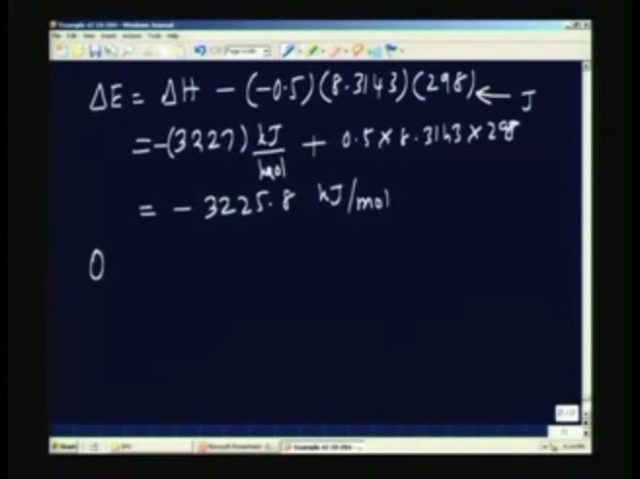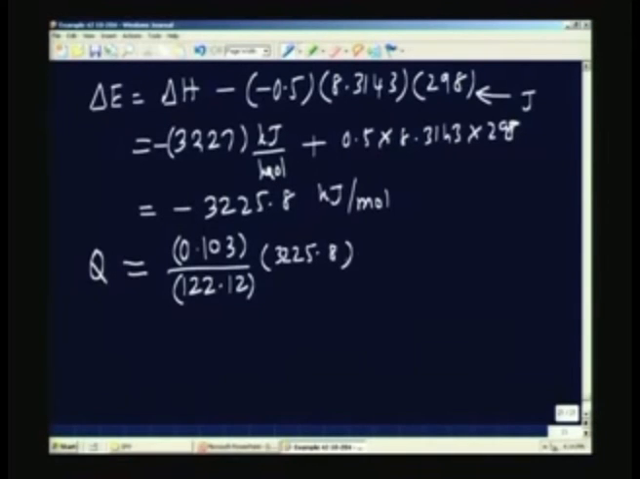So, the heat released during the combustion of benzoic acid, where 0.103 gram is burnt: I have to calculate the number of moles, that will be divided by the molecular weight 122.12, which was already given in the slide, multiplied by 3225.8 kilojoules, and this comes to 2.721 kilojoules. This is the heat released in the first experiment.